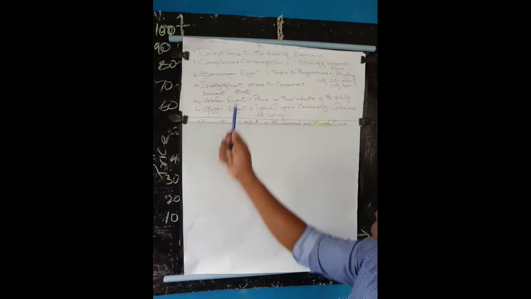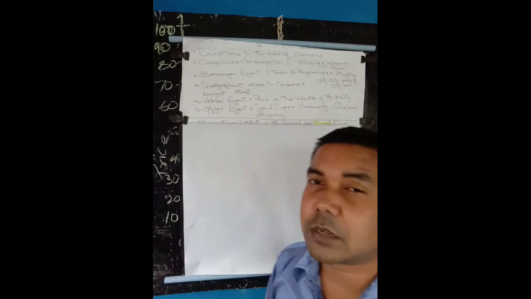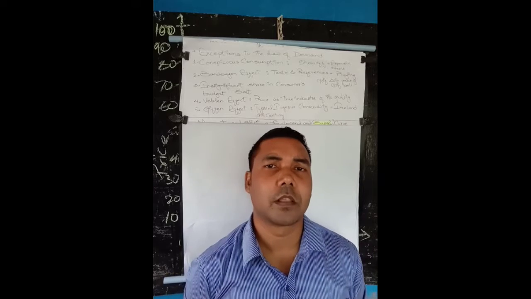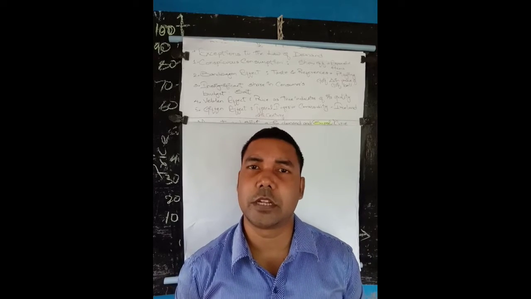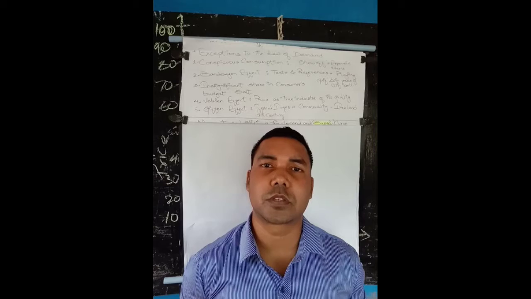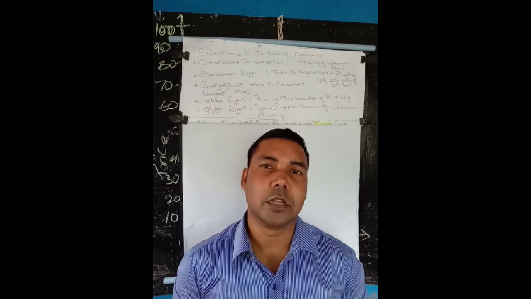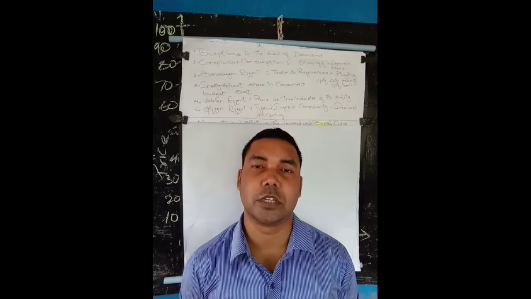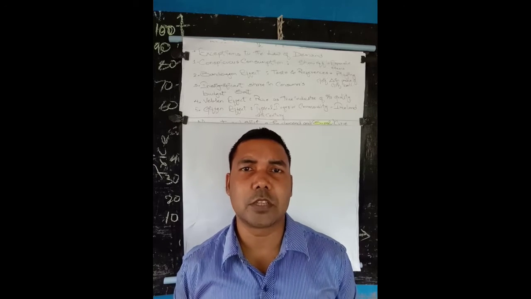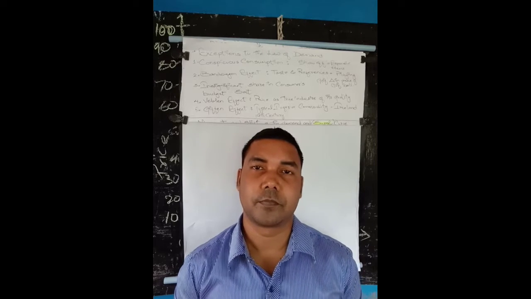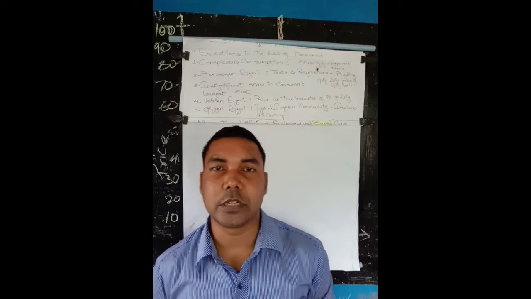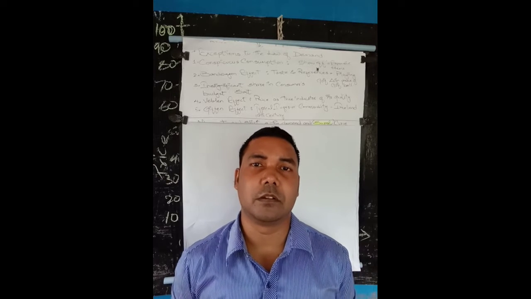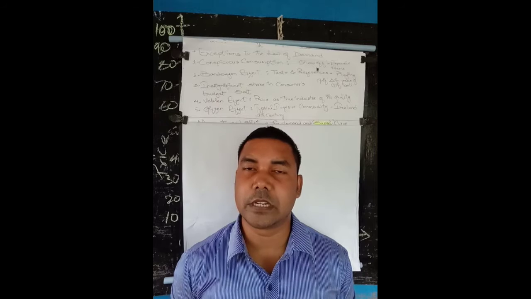So conspicuous consumption says that a particular, typical kind of people are there in the society. They try to show off their richness in the society. So what happens in this case: when the price of that particular good increases, this kind of people increase the demand for this kind of goods.